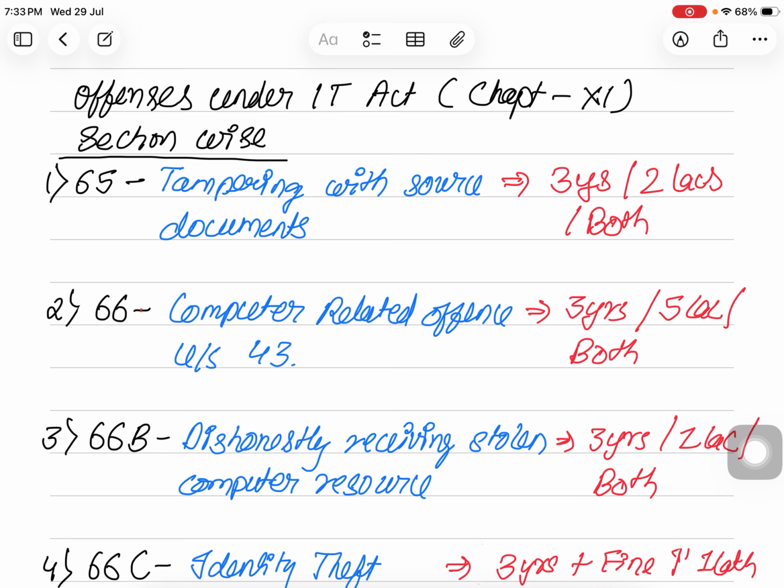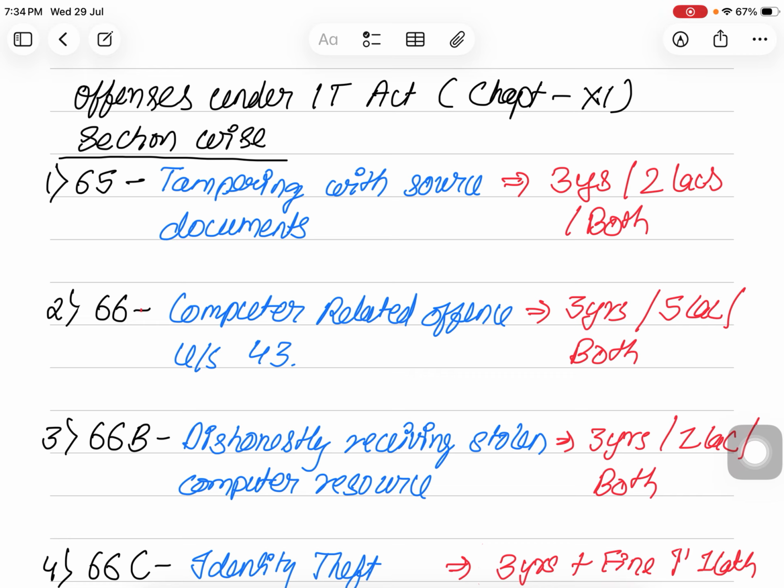Hello, hi friends. Today we will be doing the offences under the IT Act, that is Chapter 11 of the Act. The main purpose of making this video is to make you learn all the offences in a very short time, so that all can be marked whenever it is necessary in exams.